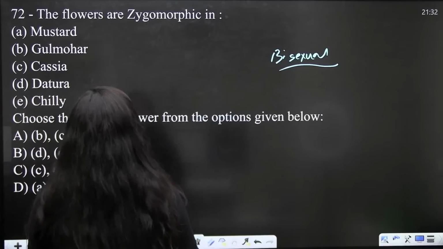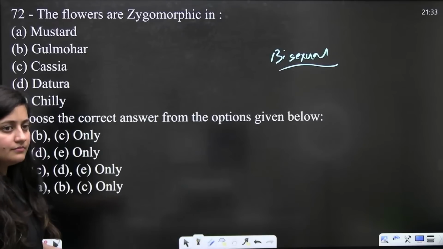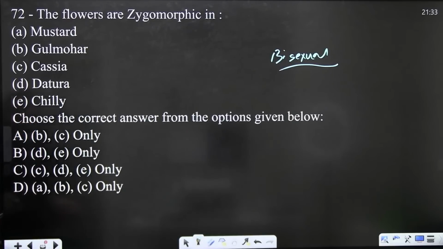Easy it is, answer it. The flowers are zygomorphic in, choose the correct option.